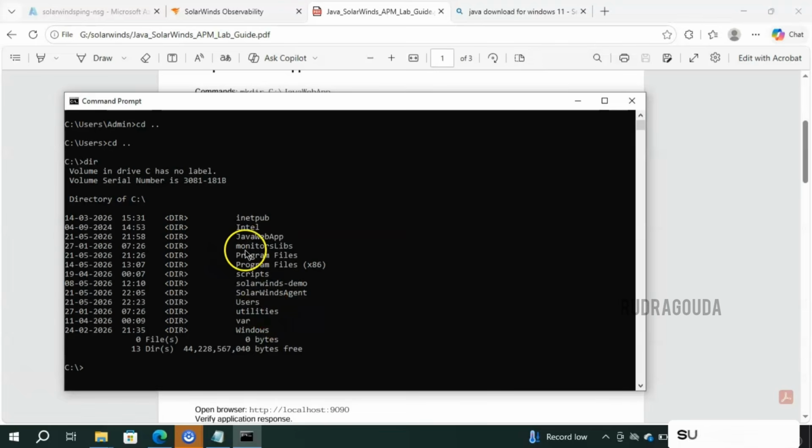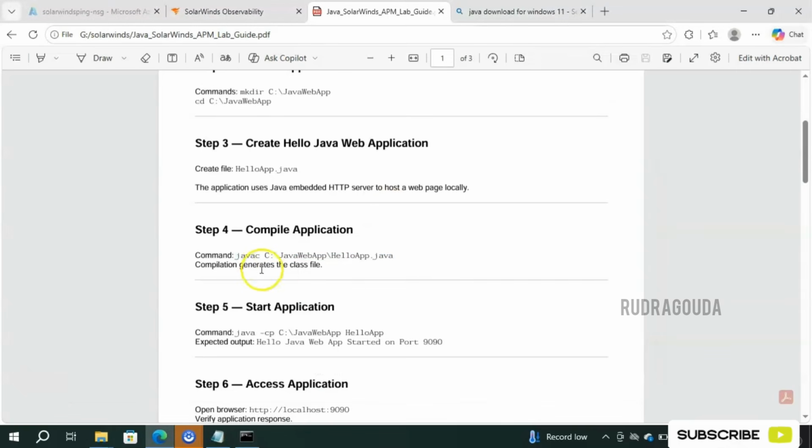Our interested part here is Java web app. Let me copy that, cd, and enter the name. Click on enter. So after this, we need to execute this particular line to compile. You don't need to worry about anything in a real-time environment, because everything is done by the development team already. Only thing is we need to do the instrumentation.